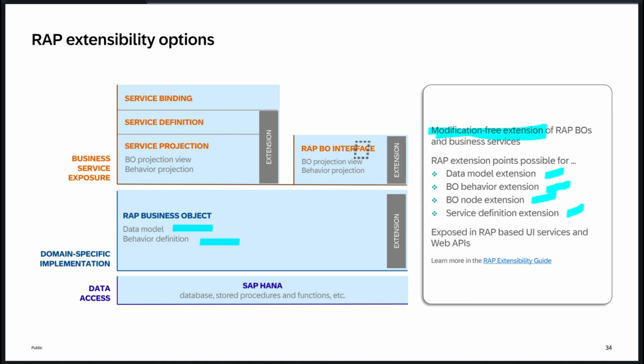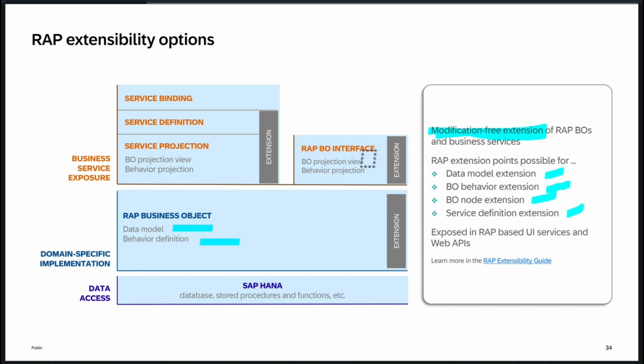You can compare it with the projection view as well, but the interface does not have any implementation at all. You cannot implement anything. You just define whatever you are going to extend. There is another way also: without the BO interface, we can extend directly on the standard BOs, but that is not recommended at all. We have to always do it via the BO interface.